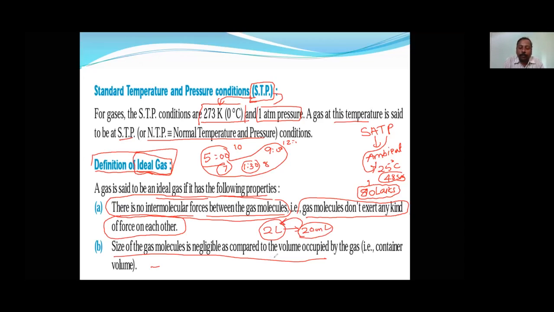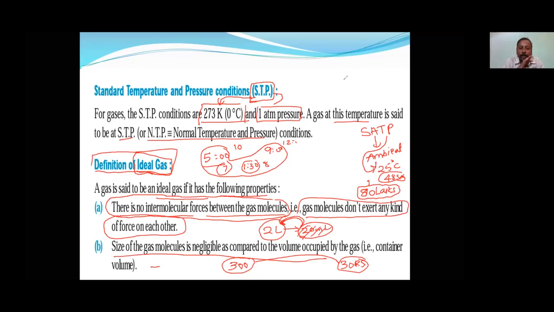Like most students do: suppose in school they ask for 30 rupees to be brought tomorrow, but they will ask their parents for 300 rupees. Like that, the required volume is 20 ml only, but it will occupy 2 liters. So that is the second point of the ideal gas.